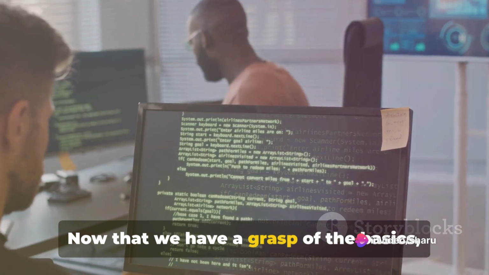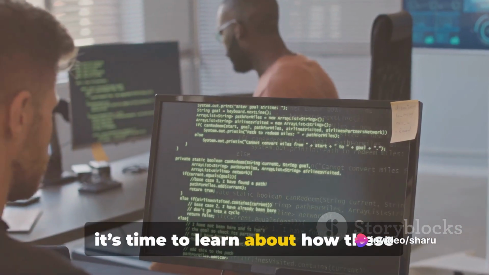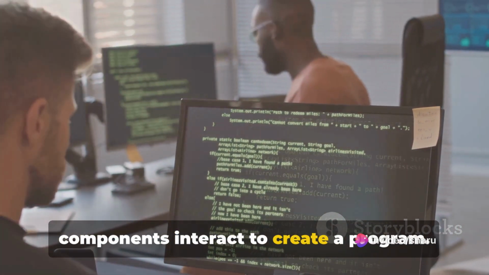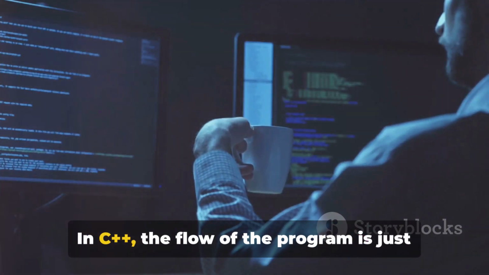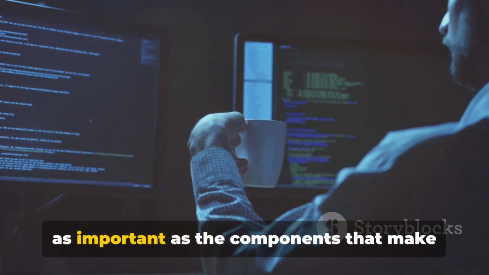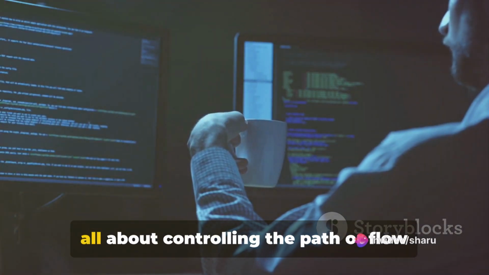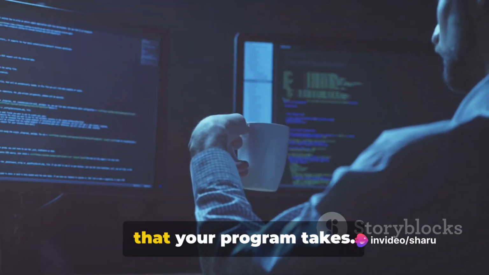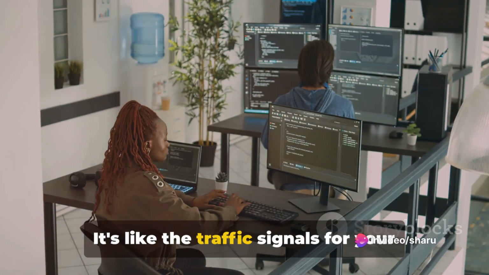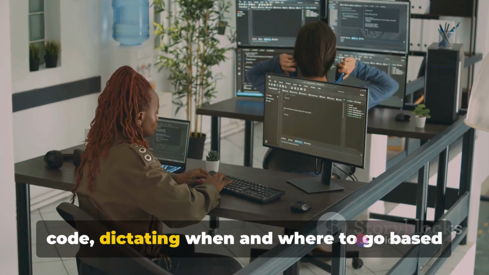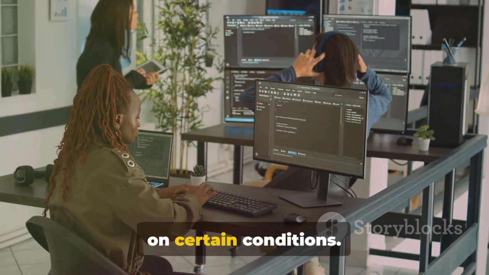Now that we have a grasp of the basics, it's time to learn about how these components interact to create a program. In C++, the flow of the program is just as important as the components that make it up. Control flow, as the name suggests, is all about controlling the path or flow that your program takes. It's like the traffic signals for your code, dictating when and where to go based on certain conditions.